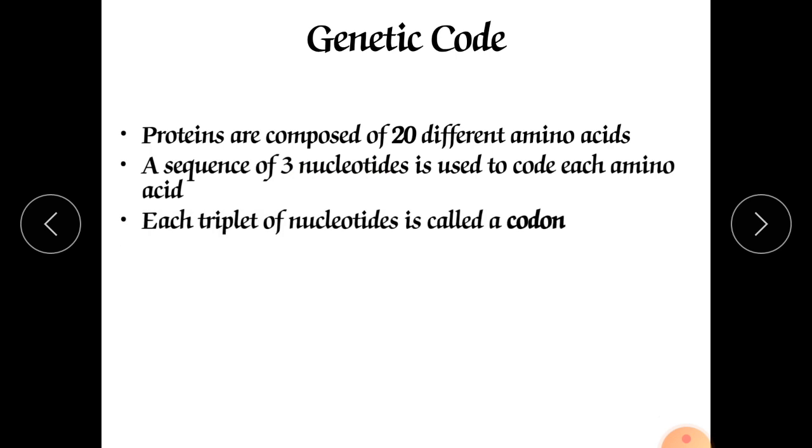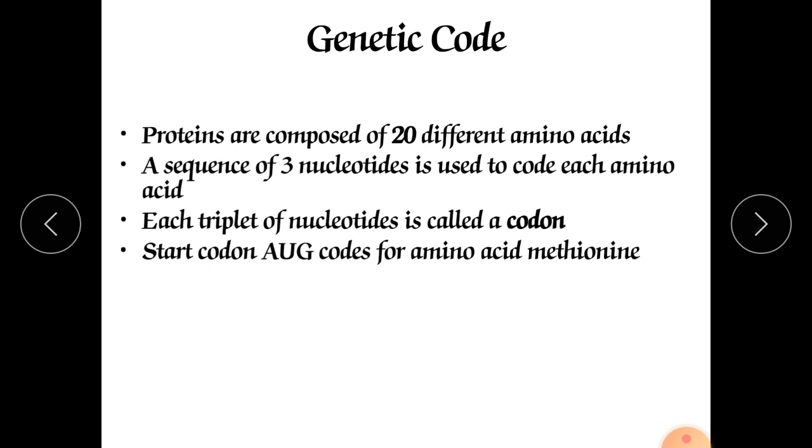Each triplet of nucleotides is called a codon. The start codon is AUG, from where the process of protein synthesis will start. AUG codes for the amino acid methionine. Methionine is the first amino acid from which protein synthesis will start. The process of translation will start.